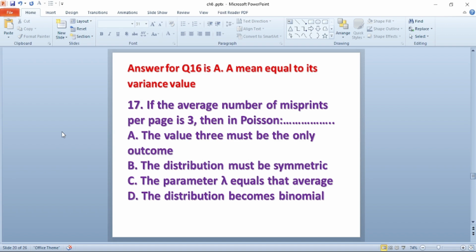Question number 17. If the average number of misprints per page is 3, then in Poisson dash. A, the value 3 must be the only outcome. B, the distribution must be symmetric. C, the parameter lambda equals that average. D, the distribution becomes binomial. The answer for this question is C, the parameter lambda equals the average.